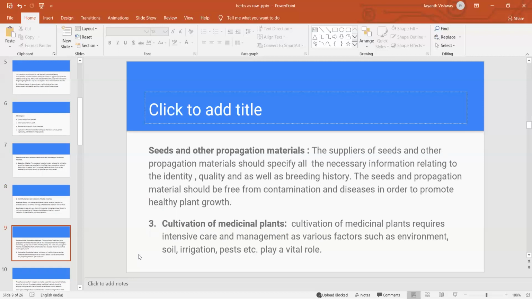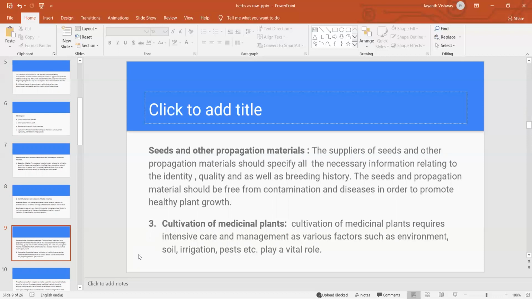One is the sexual method, and the other one is the asexual method. In the sexual method, we use seeds directly. In the asexual method, we use other parts of the plant. So for propagation, seeds should have good identity, good quality, and good purity.